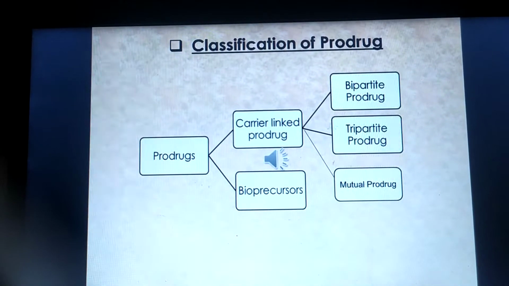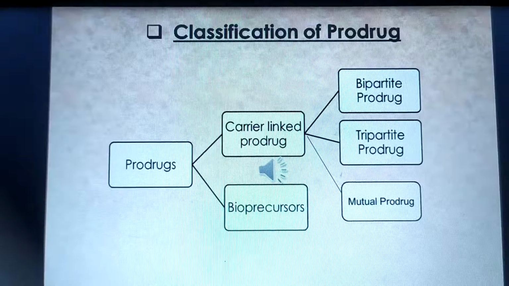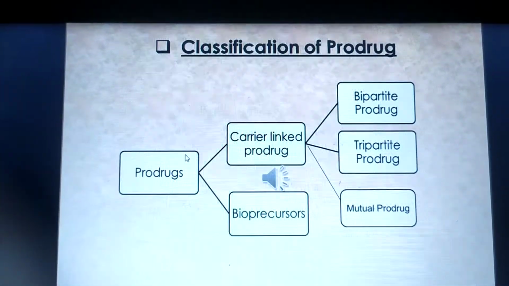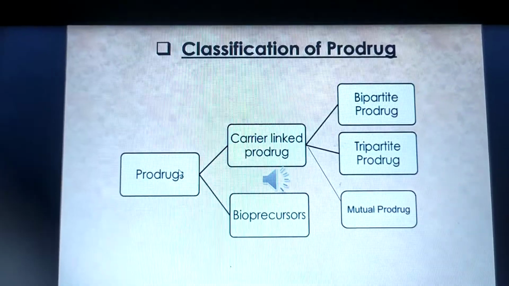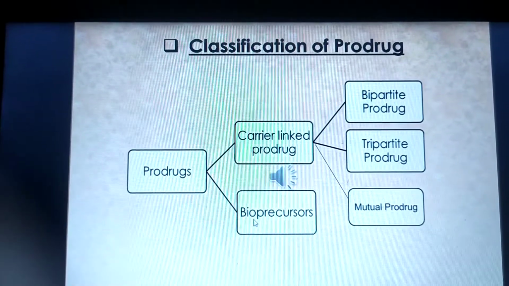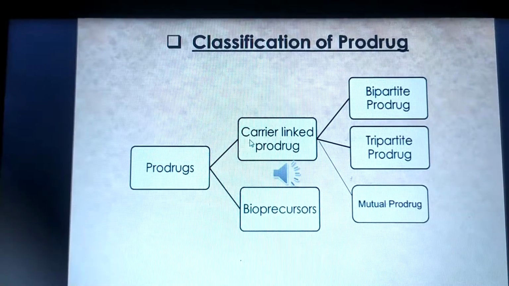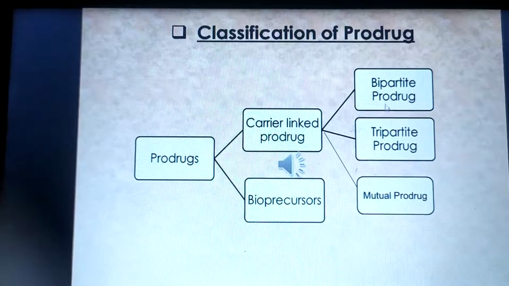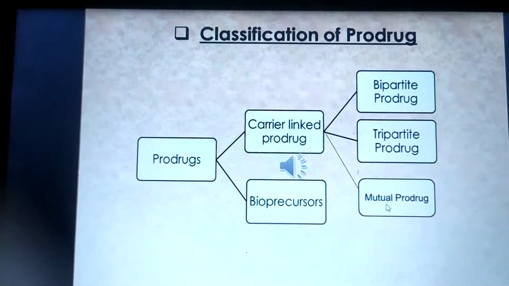Next, the classification of prodrugs. The prodrugs are divided into two classes: the first one is carrier-linked, and the other one is bioprecursor. The carrier-linked prodrug is further classified into three classes: bipartite, tripartite, and mutual prodrug.